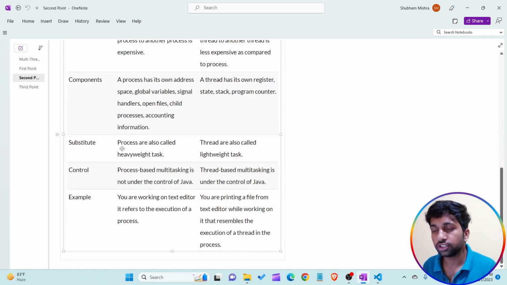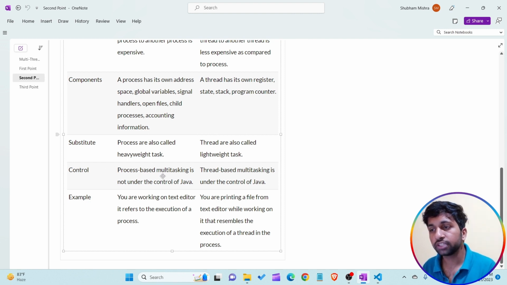What is the meaning of weight? Processes are also called heavyweight tasks. Yes, we all know that. For example, I open YouTube on one system, as well as I open the camera on a laptop or a webcam on another system. So both applications, both processes, are heavyweight, but a thread is lightweight. Why lightweight? Because threads are present within a single program.